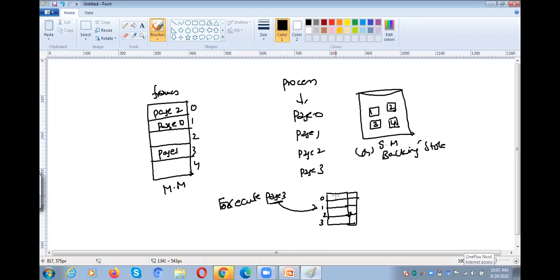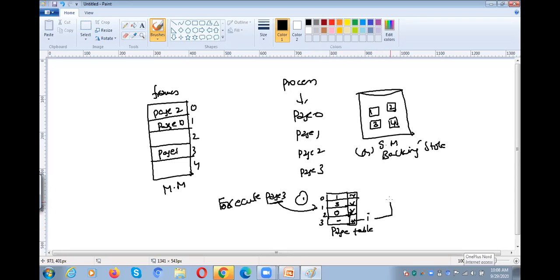Page 0 is available in frame 1, page 1 is available in frame 3 and page 2 is available in frame 0. But page 3 is not available. Whenever you want to execute page 3, you check in the page table, and it indicates I. I means invalid. This is the first step.